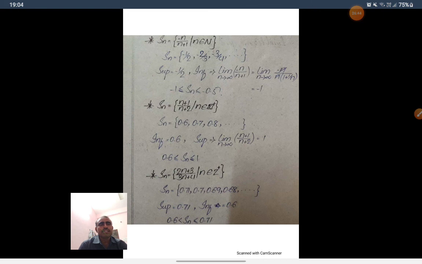The infimum: as n tends to infinity, what do we get? The limit as n tends to infinity of minus n by n plus 1 is minus 1. So all the elements of Sn are between minus 1 and 0. Minus 0.5 is an upper bound, and minus 1 is a lower bound. Therefore, it is a bounded sequence.